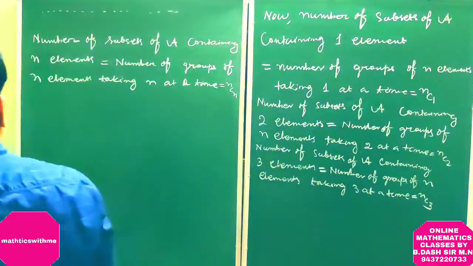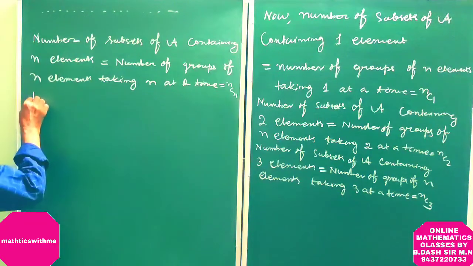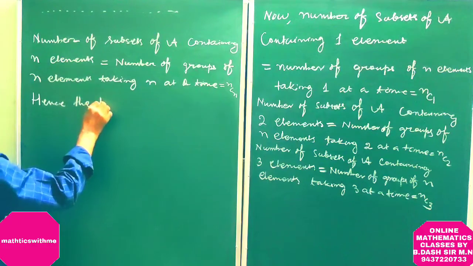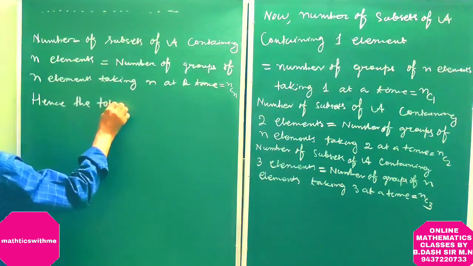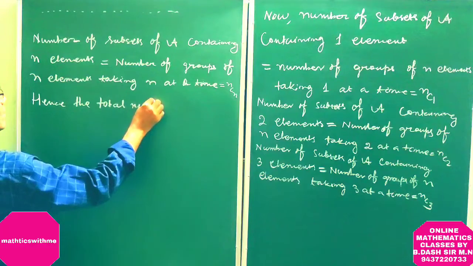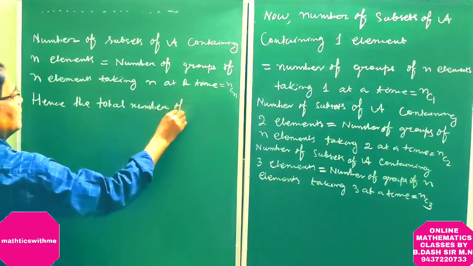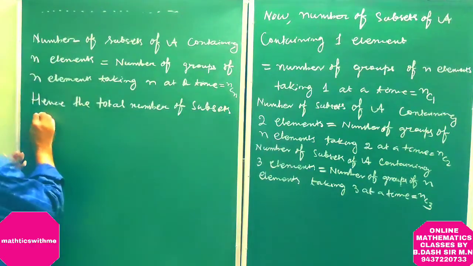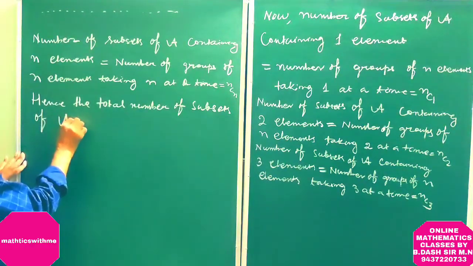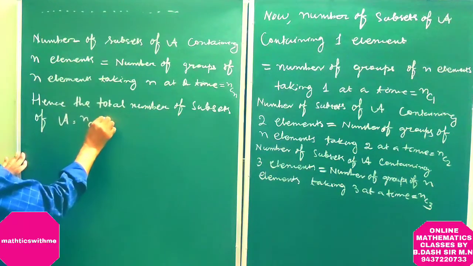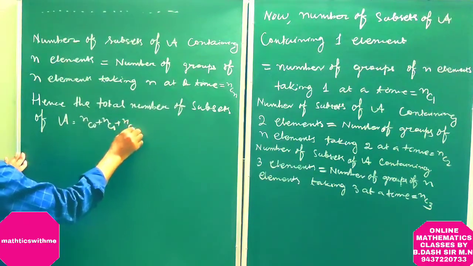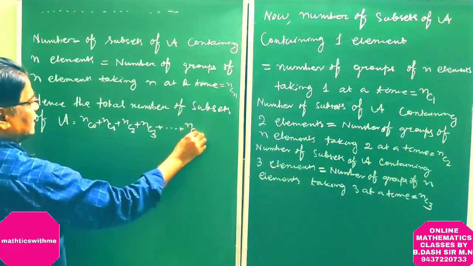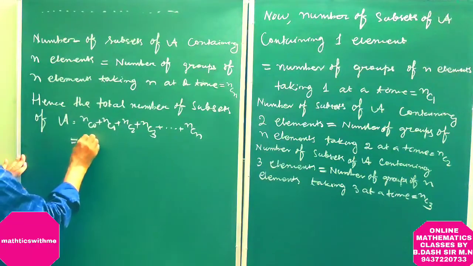So the total number of subsets of A is equal to nC0 + nC1 + nC2 + nC3 + ... + nCn, which is equal to 2 to the power n.